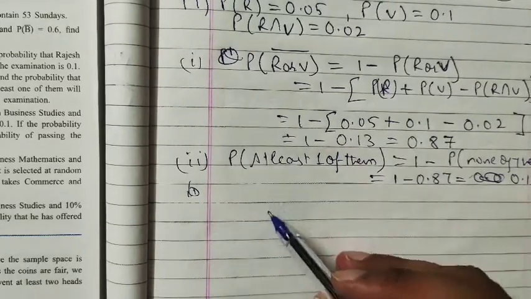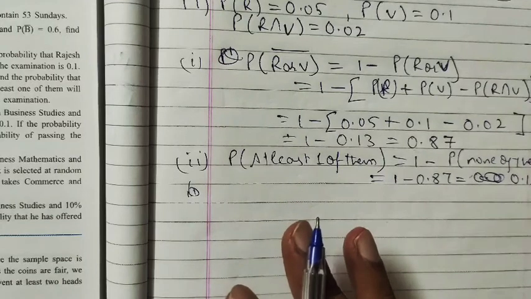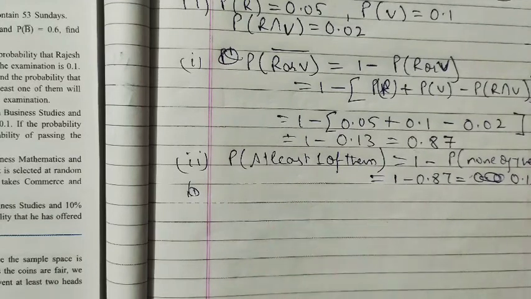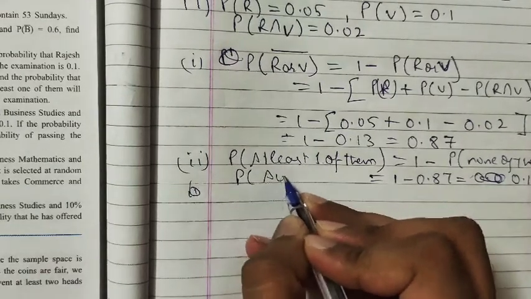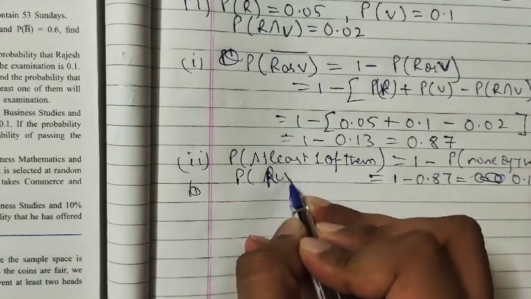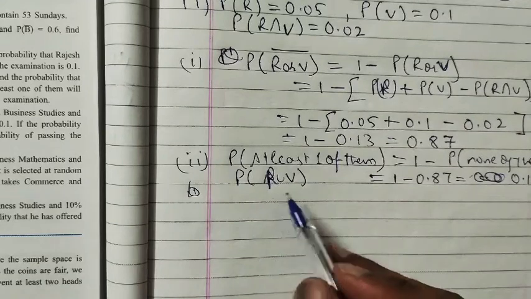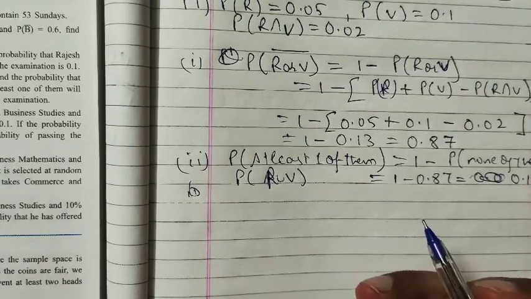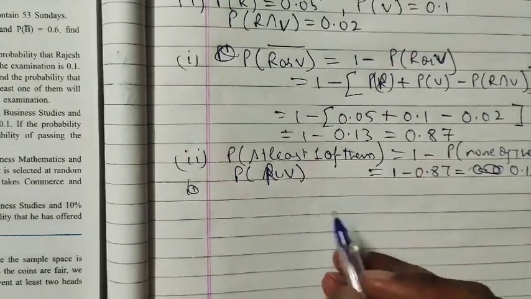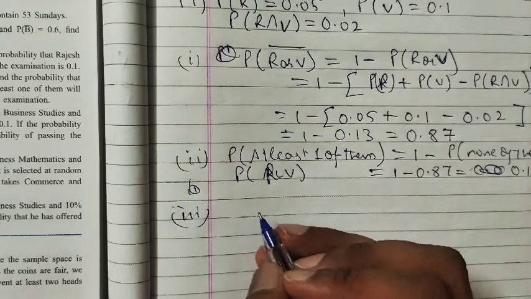So probability at least one of them will qualify means at least some one of them should qualify this examination, right? This can also be written as probability of A union B or Rajesh union Vijay, right? At least one of them will qualify in this, right? So either Rajesh can qualify or Vijay can qualify or both of them can qualify. So that is a possibility.